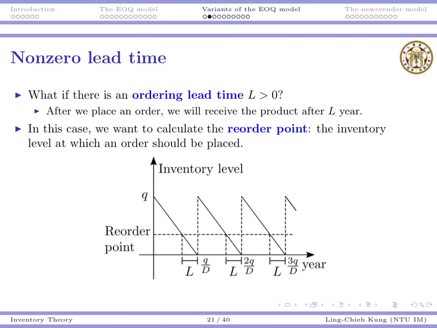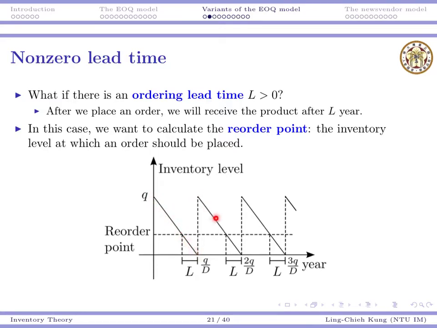So suppose there is an ordering lead time. That means after we place an order, we will receive the product after L years. And of course, L is typically a number less than 1, but we fix our unit of measure to be year. In this case, what we care about is the reorder point. The reorder point is the inventory level at which we should place an order. So let's see the graph.